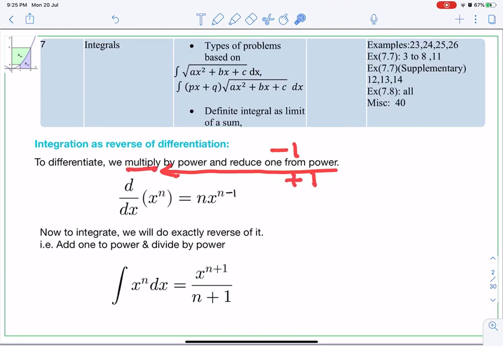Here it was multiplied, we will divide now. So like that we are going to do. So integral, this is the symbol for integration, like this. Integral x raised to n dx will be what? First we have to add 1 to the power. For a power function, first add 1 to the power. So n plus 1, and the resultant power will be in the denominator. So divide by the resultant power. Okay, so always remember this rule.